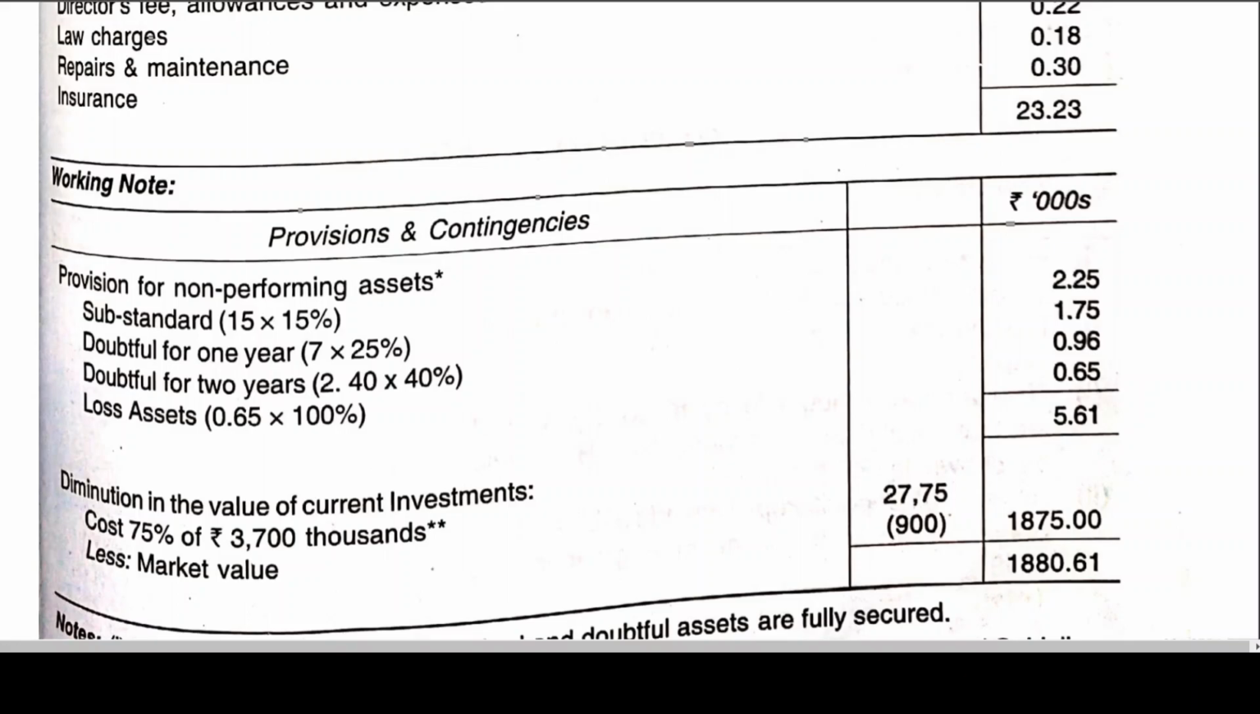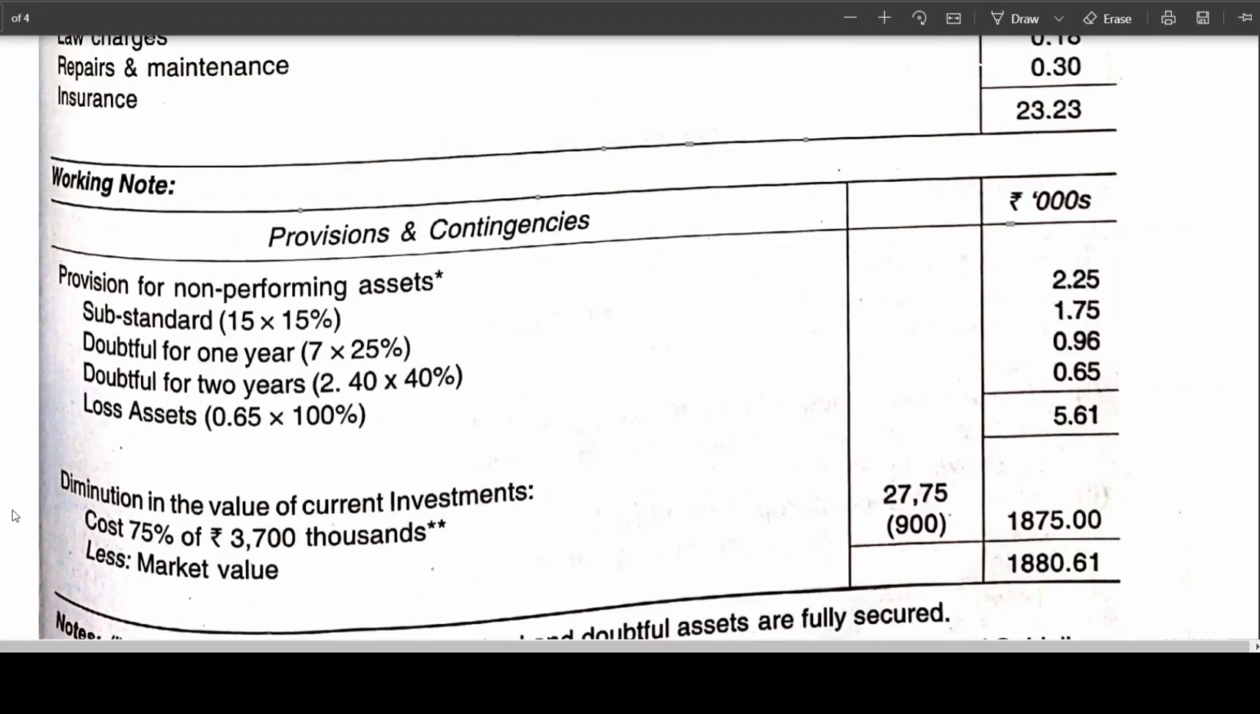Substandard, how much we should take, 15 lakhs into 15%. Doubtful for 1 year, I told you 25%. Doubtful for 2 years, 40%. Loss assets, 100%, 5.61. And this decrease in the value of investment also I have told you, 25% will not be touched. Only 75%, which we compare with the market value. Market value is 9 lakhs, whereas book value is 27 lakhs 75,000.